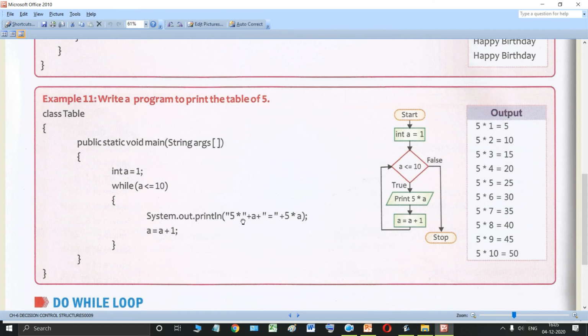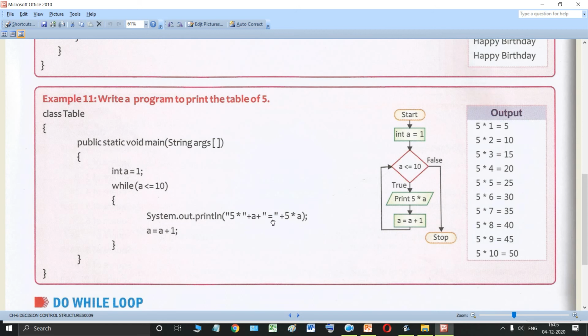Now see, I told you that this is the first string, then this is a program component or a variable, then this is another string, and then this is another program component. Now to concatenate them in the same line, these plus symbols are used. To concatenate this string with this variable, this plus is used.